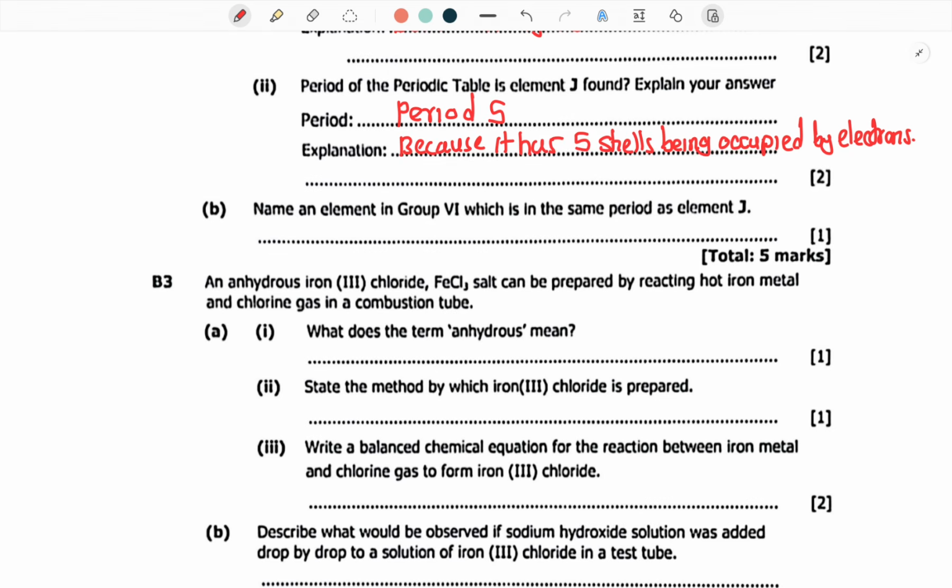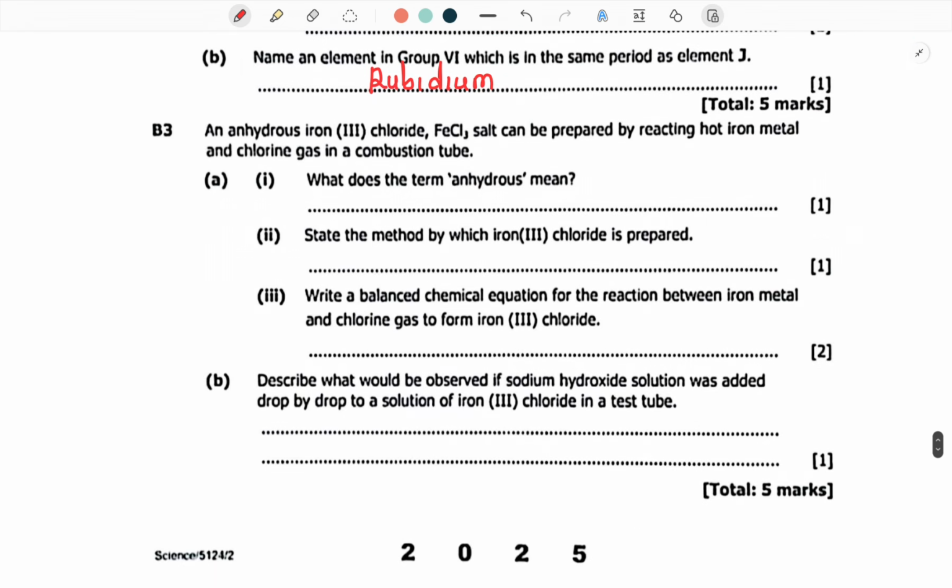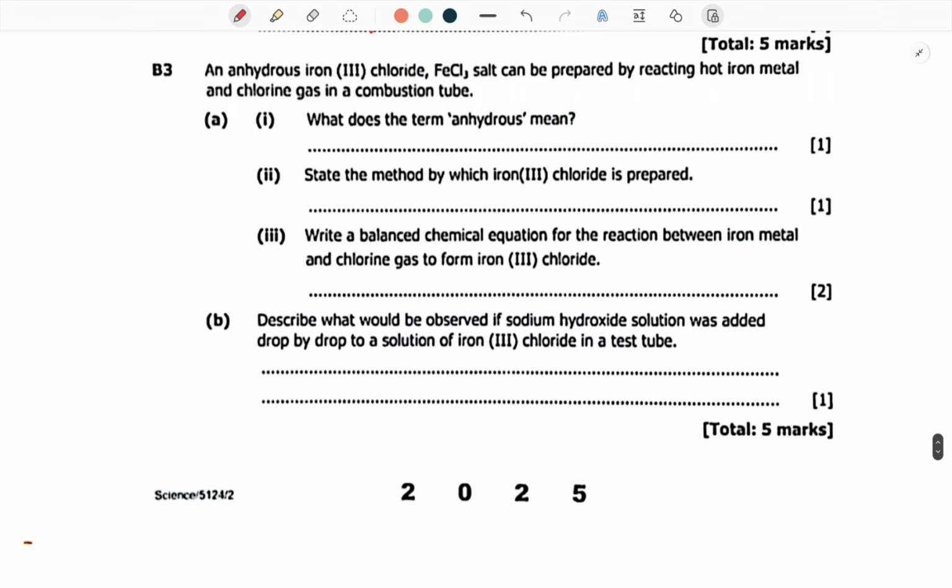Now they're saying in group 5. So group 5, 1, 2, 3, 4, 5. Let's just pick rubidium because it's an element found in the same period as element J. So rubidium, I think we can get rubidium. Okay, so this one was actually a 1 mark, quite simple because you just needed to pick it from the periodic table.